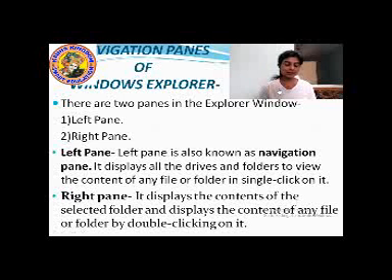It means that it is a separate defined area, okay, which is used for displaying different pages or drives or folders that you have made in a computer, okay. It is used to save those drives, folders or pages that you have made.